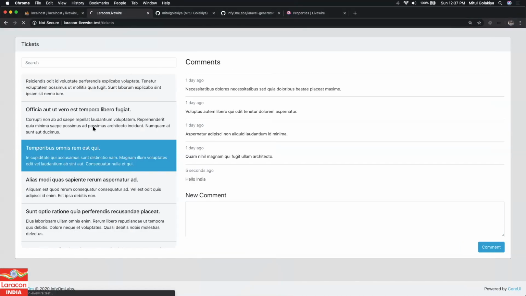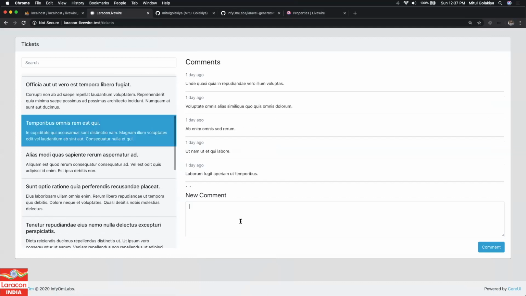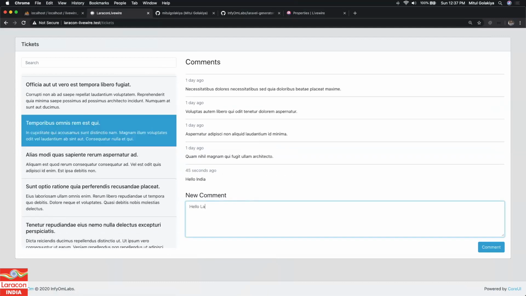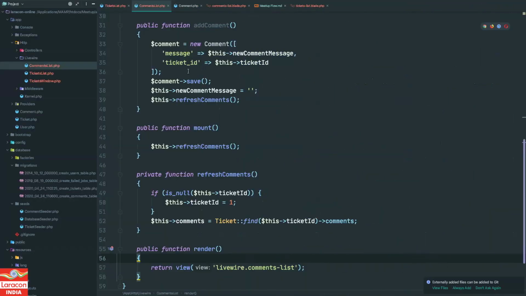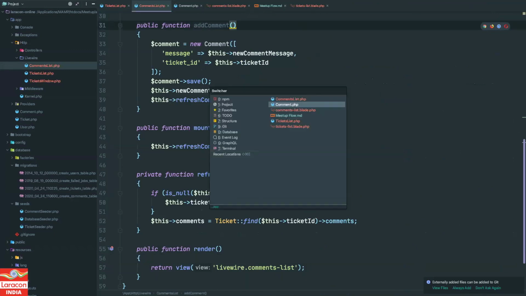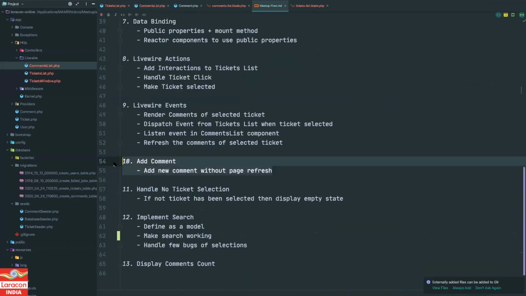Now let's try it. I will go to the same page and write hello Laracon India, and let's see. Yes, it is added, right? We can do some cleanup like scroll bar end, but it is added in real time. Hello Laracon, Laravel. Okay, added, right? So pretty good. Commenting is working, and this is how you can actually do commenting, right?